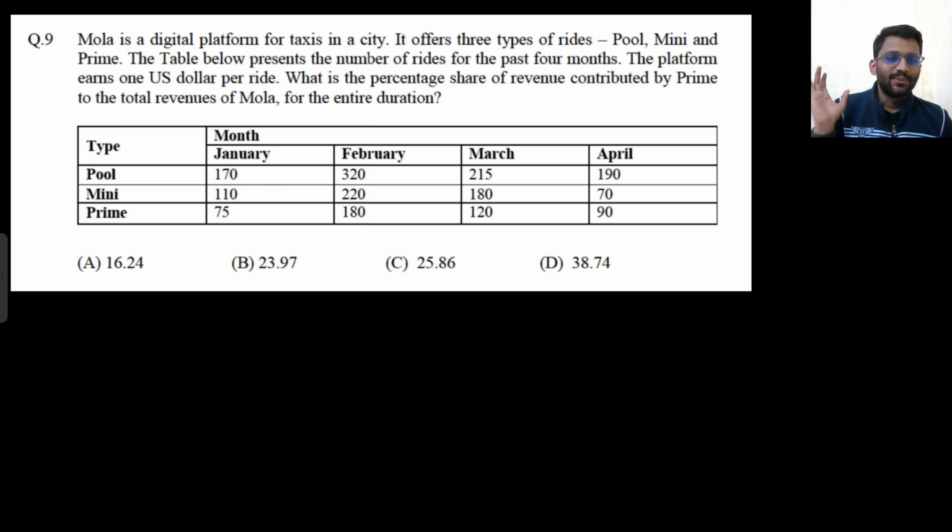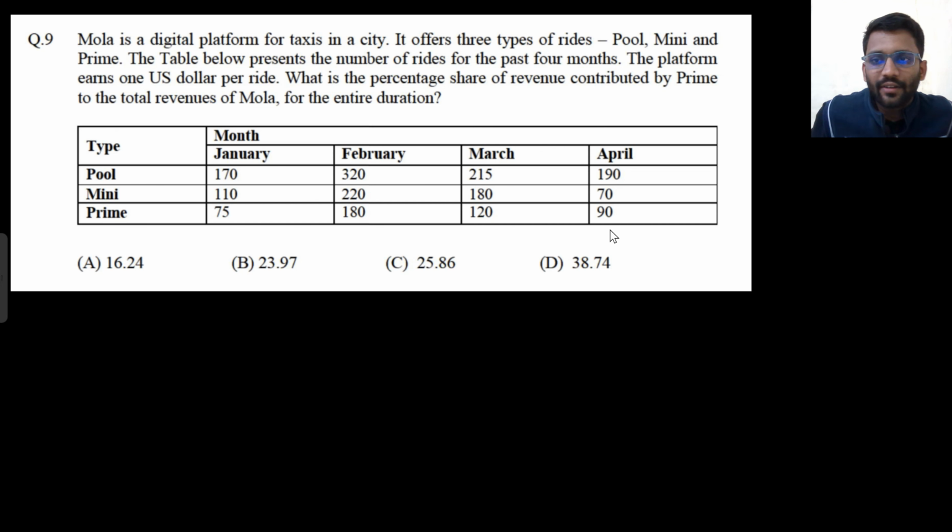This problem was just to check your calculation, addition. So Mola is a digital platform. Mola, they are talking about Ola, right? So Mola is a digital platform for taxis in a city. It offers 3 types of rides: pool, mini, and prime. The table below represents the number of rides for the past 4 months. So in January, pool was used 170 times, and in February it was used 320 times. So this table is given.